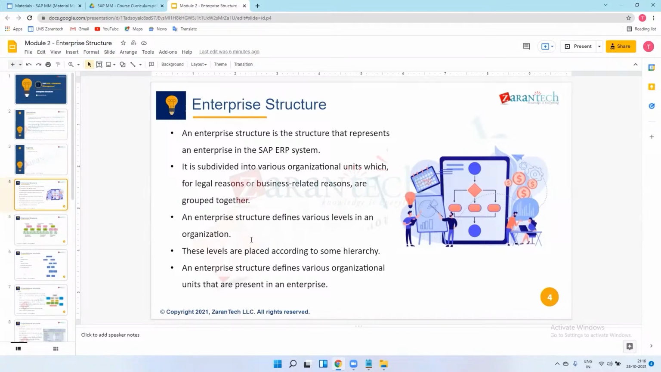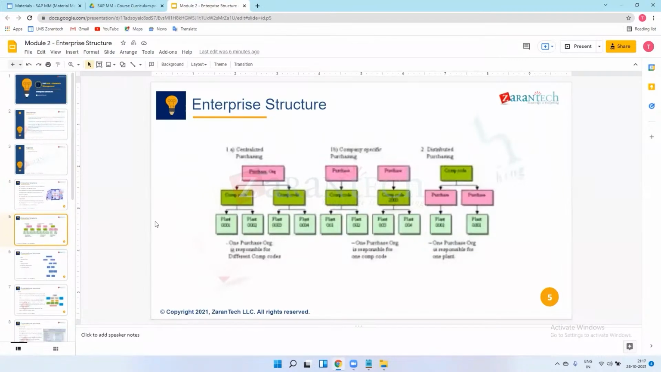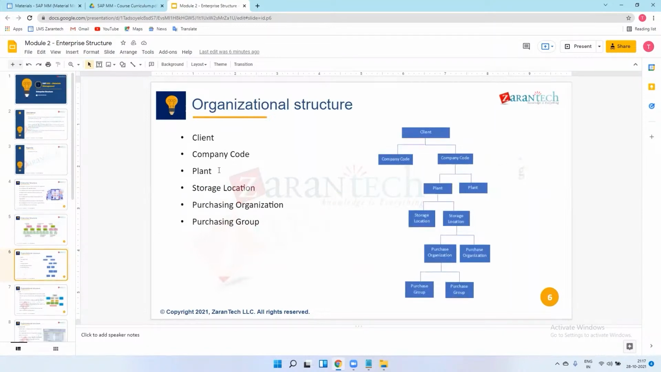So an enterprise structure defines various organizational units that represent an enterprise. Enterprise structure means industry structure, organizational structure, or business structure. In an enterprise structure there are organizational units, meaning enterprise units, which represent that enterprise structure. They may be related to finance, legal matters, supply chain, or purchasing activities. So we will just ignore this slide. Coming to the organization structure.